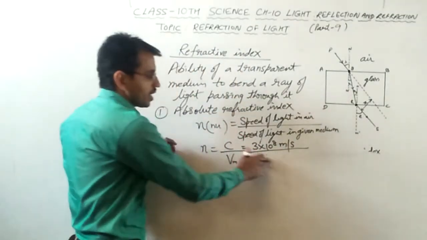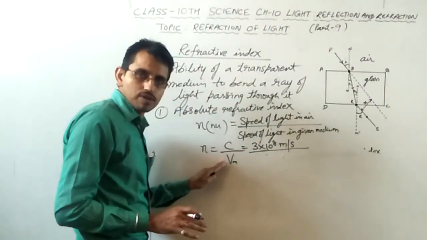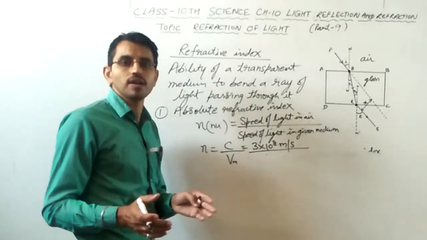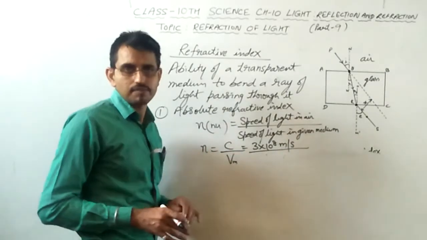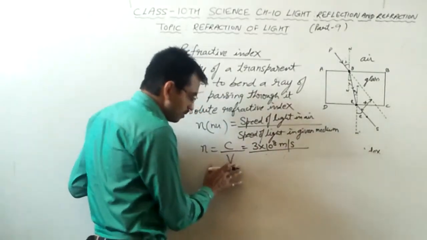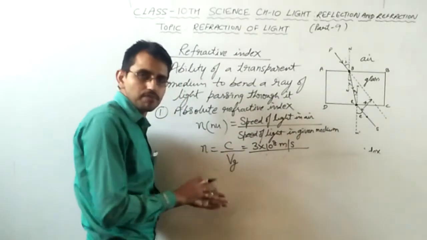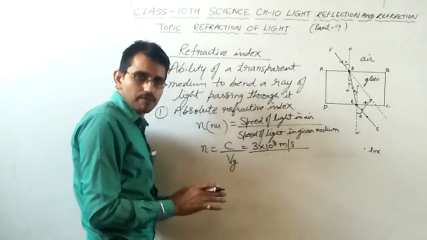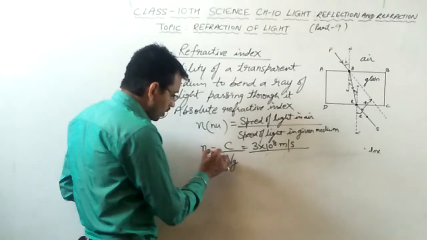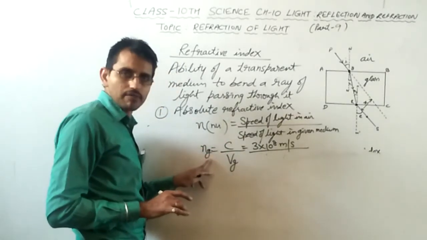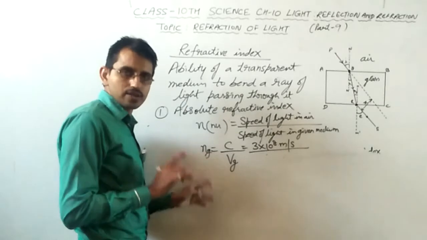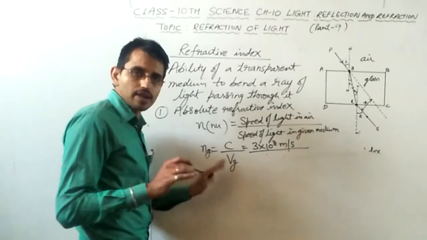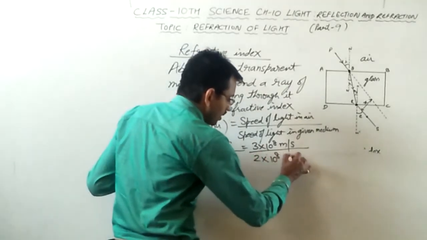Now to calculate the absolute refractive index, you just need to put the value of the speed of light in that transparent medium. For example, if we are talking about glass and the light passes from air to glass, then in place of Vm we can write Vg. So this is the refractive index of glass with respect to air. It is called absolute refractive index. You can also write g here, meaning you are calculating the refractive index of glass, ng. So 3 × 10⁸, and the velocity of light in glass is 2 × 10⁸ meter per second.